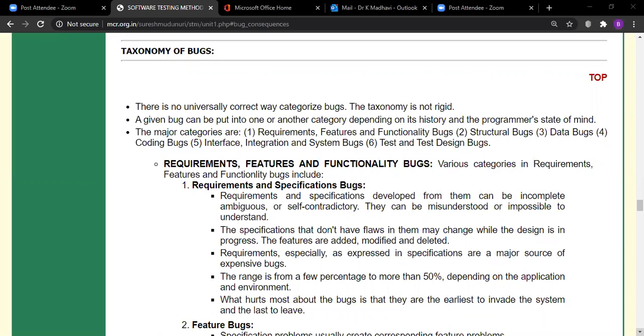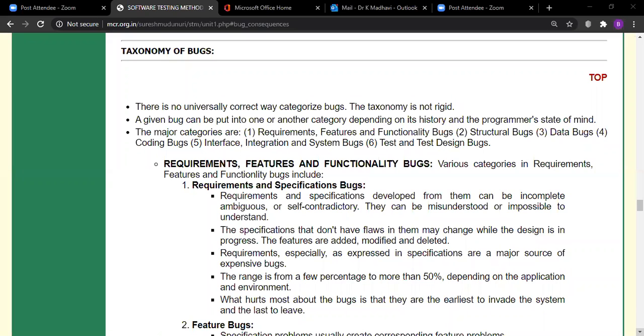The analyst may gather the requirements and give the analysis about the requirements and specification, what kind of features and functionalities are to be implemented in that software. But as a programmer, I may misunderstand that statement of requirements or feature, and I may implement it in a different way. Because of this, it leads to bugs.